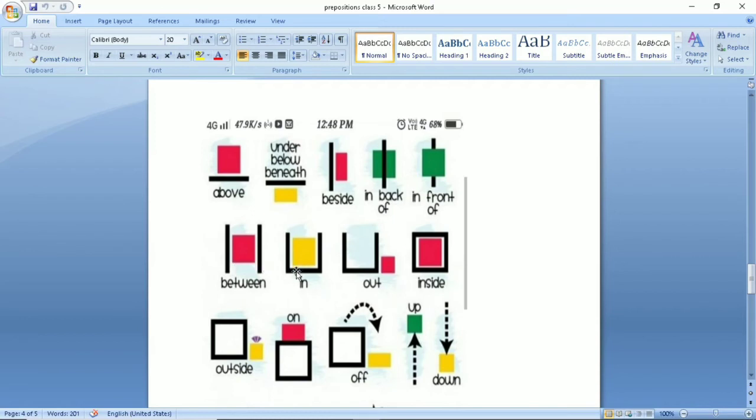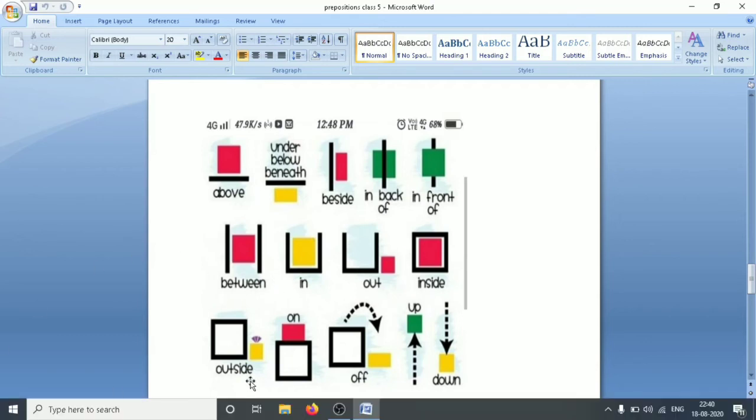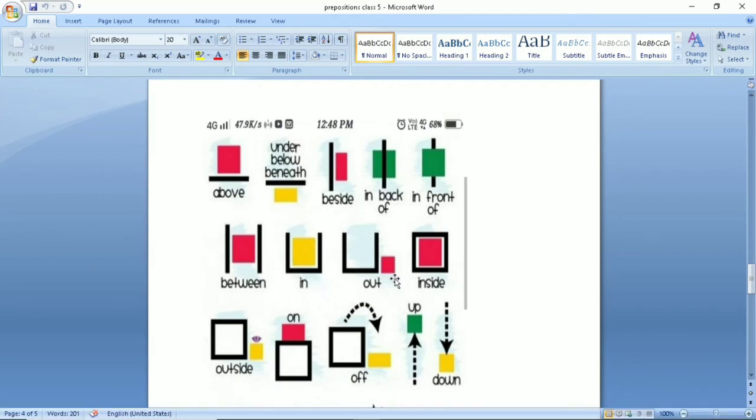Now in means something is inside and there are walls around it. For example, the students are in the class. Now out means something is out of the boundaries of the wall. Ram is standing out of the class. Inside means something is placed inside it and it is closed from all the sides. For example, I have kept my pen inside my geometry box. Outside is just the opposite of inside. Something is outside of the confines of the walls or anything like that.